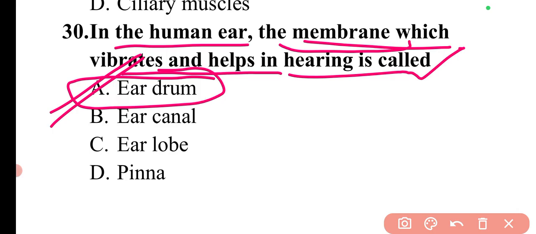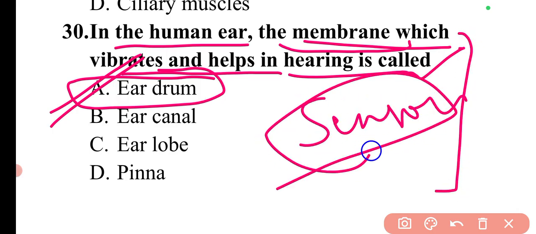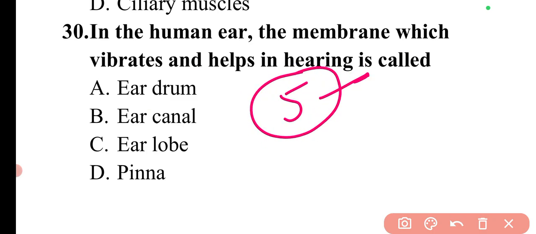With this particular question, we are done with our sensory organs. Mostly we have taken the nose, skin, tongue, eyes, ears. So all these sensory organs are covered. Sometimes this can be asked, like how many sensory organs are there? There are 5 sensory organs. You can name these: first is the skin.